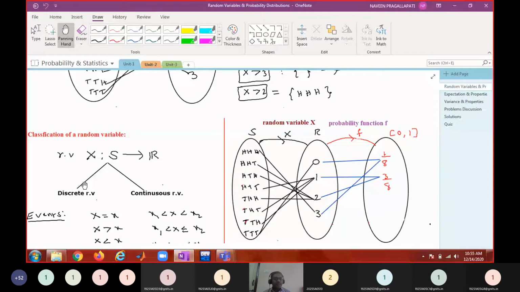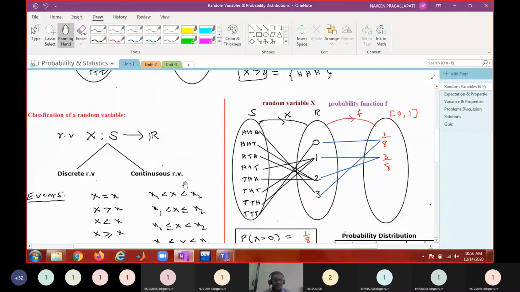A continuous random variable is a random variable that can take any value over a range of values, something like the height of a student, or room temperature. I said it can range from 5 degrees to 40 degrees, it can be 23.1264, 27.5679, like that. Such a random variable is said to be a continuous random variable.